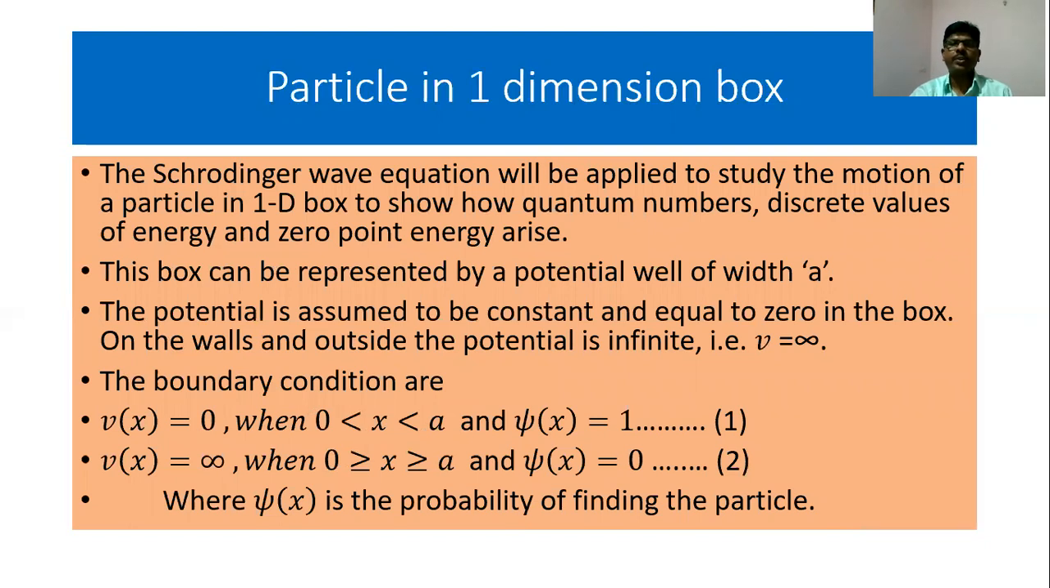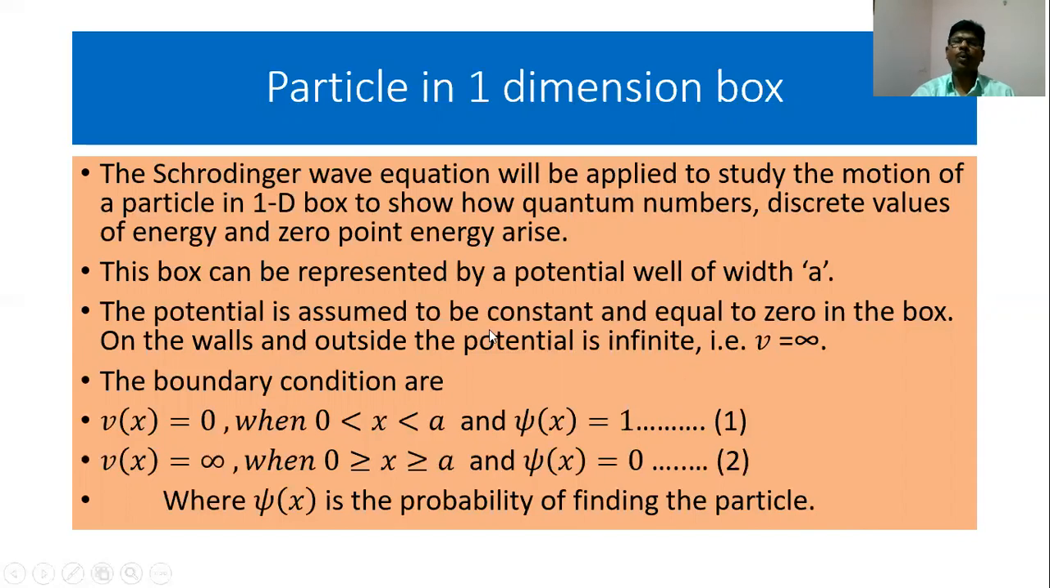Schrodinger's wave equation will be applied to study the motion of particle in a one-dimensional box to show how quantum numbers, discrete values of energy and zero-point energy arise. This box can be represented by a potential well of a width a. The potential is assumed to be constant and equal to 0 in the box. On the walls and outside, the potential is infinite.